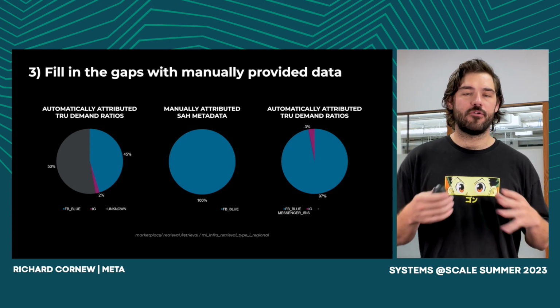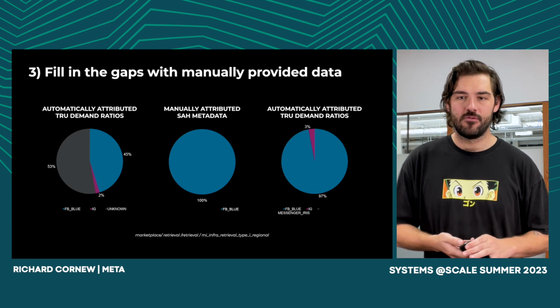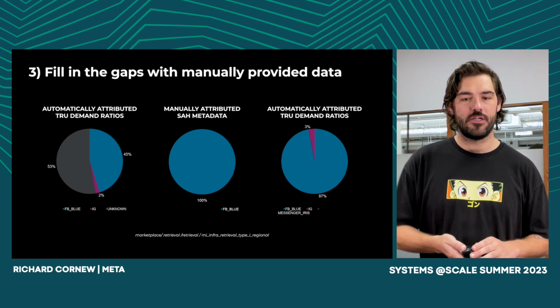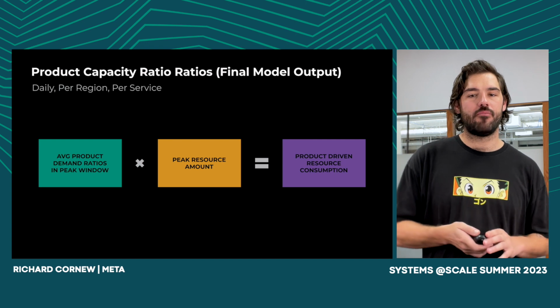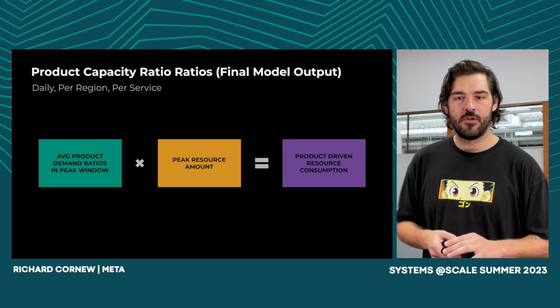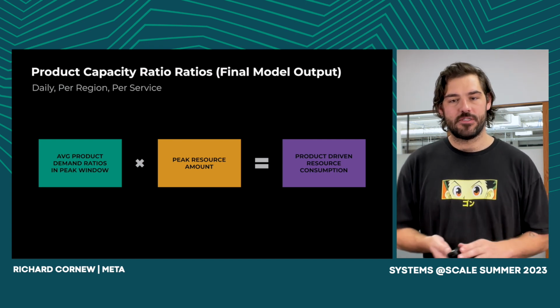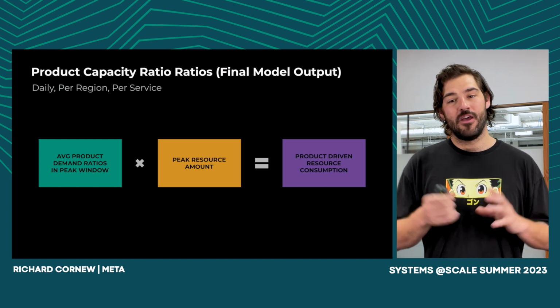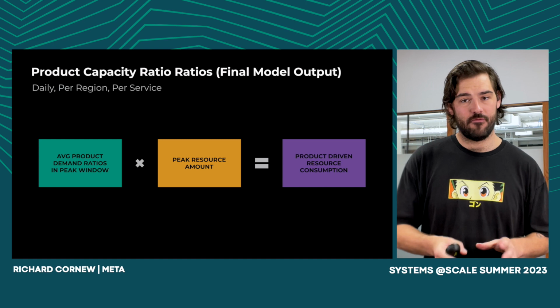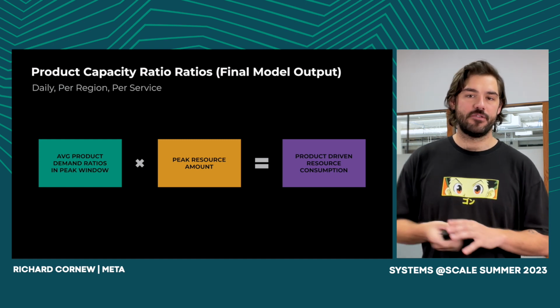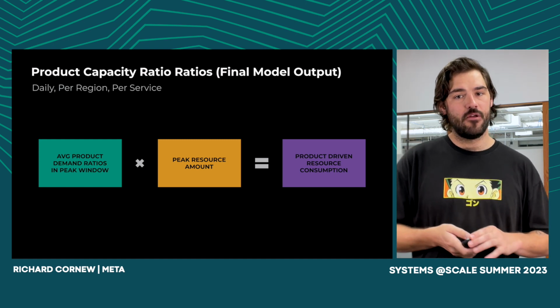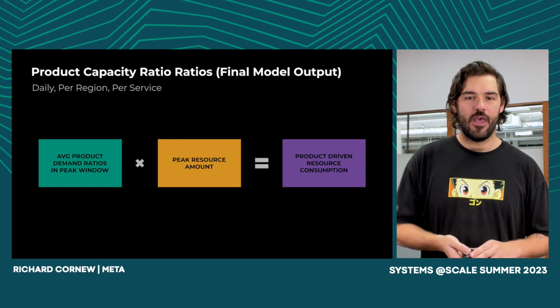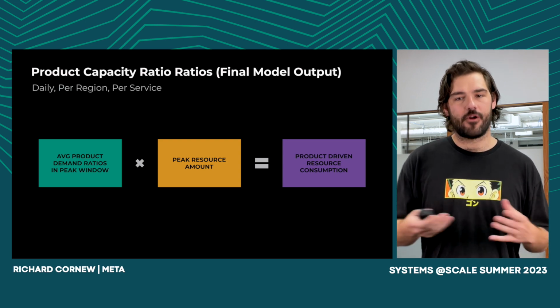But the real output of our service model is a capacity-driven model. So we take these product ratios and we break up the peak resource used by that service and then output raw metrics. Instead of saying 30% FB, 70% IG, we say this amount of physical capacity was driven by FB and this other amount of physical capacity was driven by FB blue or Instagram. And this allows us to stay in the units of our capacity planning. So that's the final output of our service model.